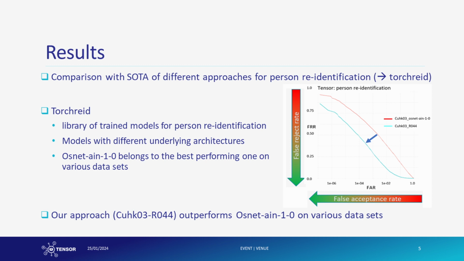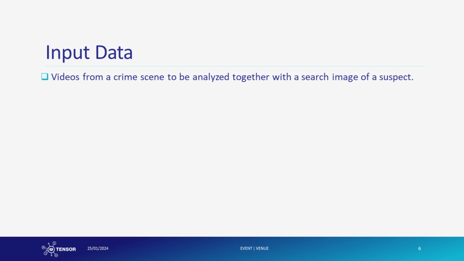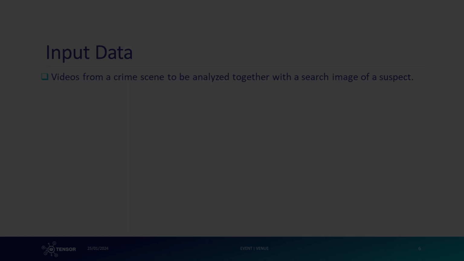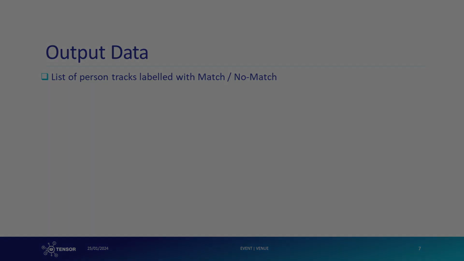As an example, this figure here shows the FAR-FRR curves of our approach compared to the best-performing approach of Torch Re-ID. The input data of this tool is a recorded video file. After processing, the tool delivers person tracks that are labeled with match-no match indication.